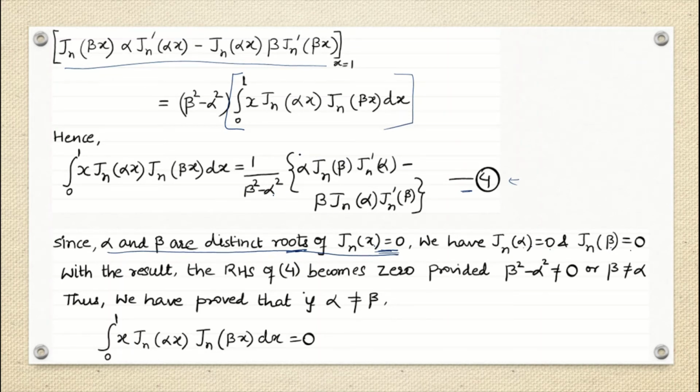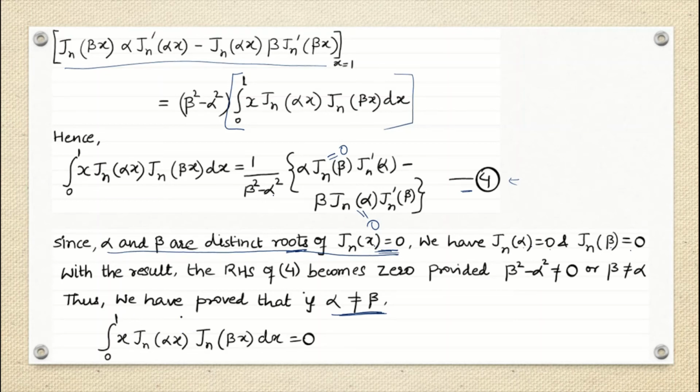How? Because Jn beta is 0, so this will be 0, and Jn alpha is also 0, so this is also 0, so we get 0, correct? So we can say that my left hand side gives me 0. That means we have proved the orthogonal property for the first case, when alpha is not equal to beta.